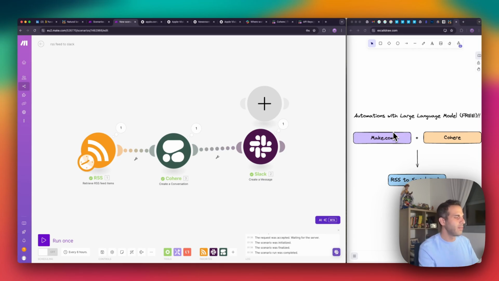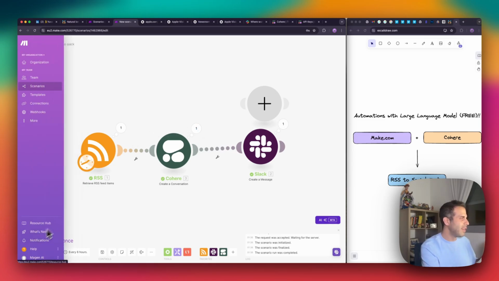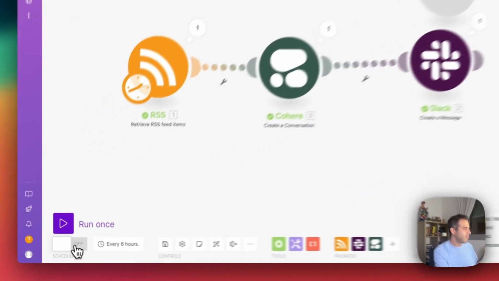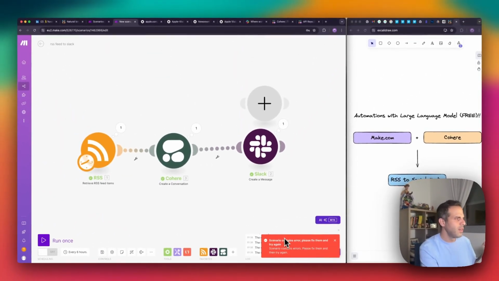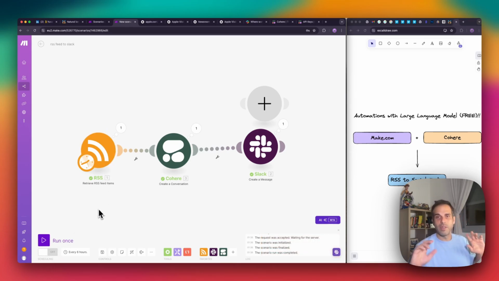And I think this whole thing, which is called a scenario, from scratch, to a point where we can just click on actually turn it on. It says we have an error. This is because we need to change the retrieve RSS feed into watch RSS feed. But once I click on turn it on, then it will be up and running.